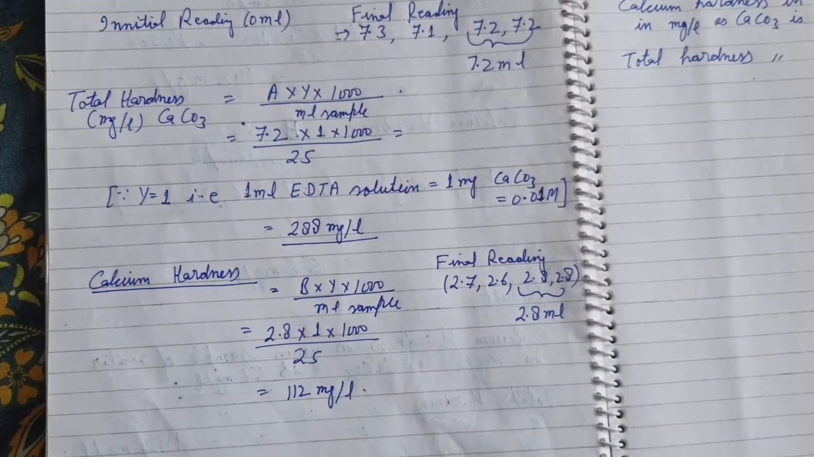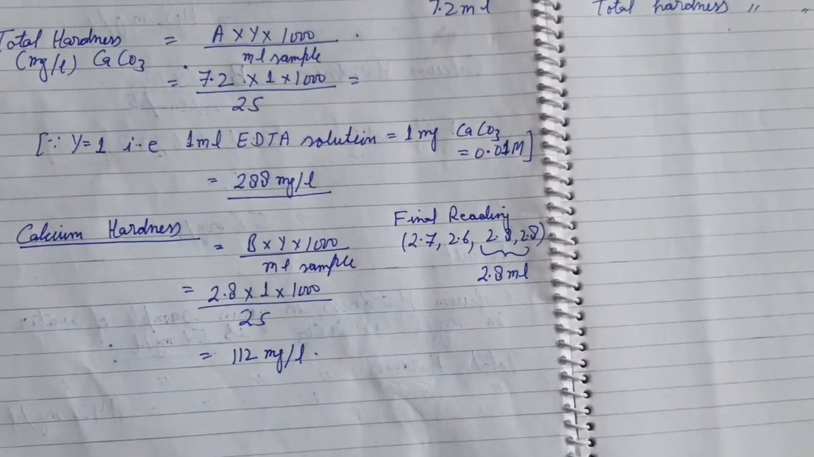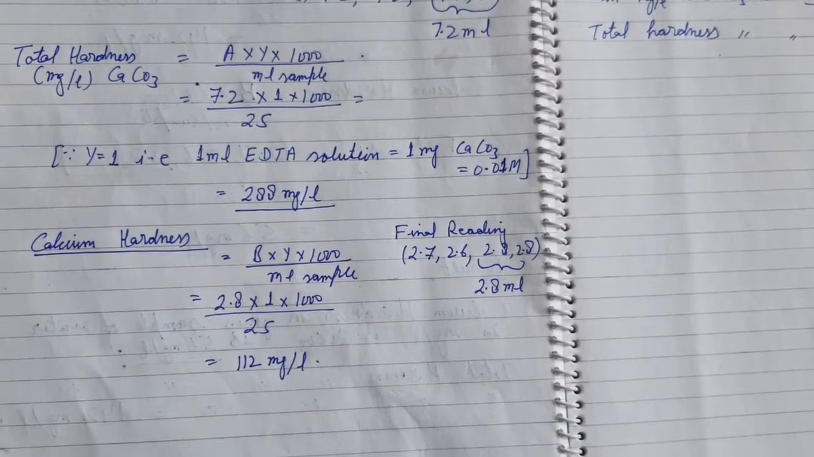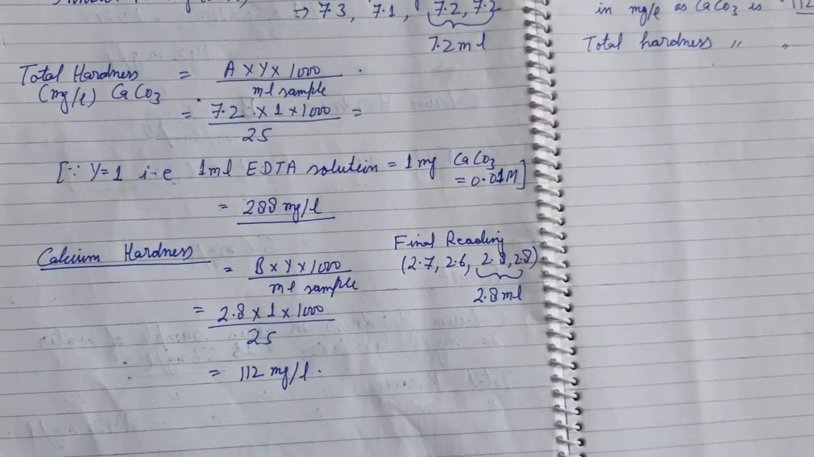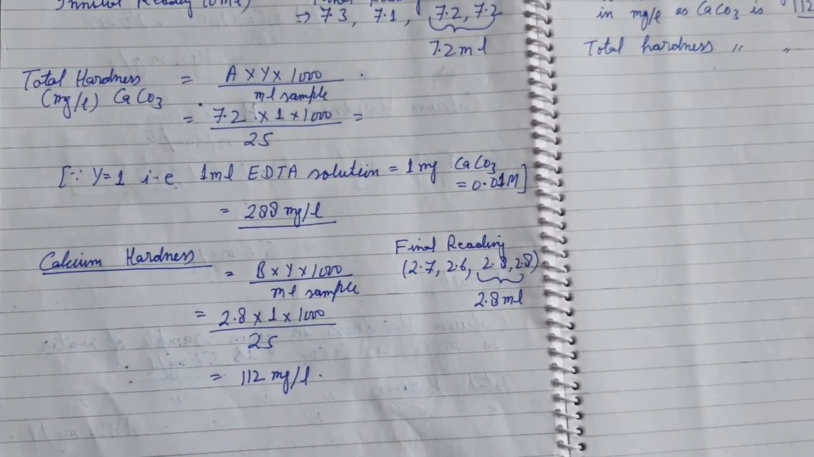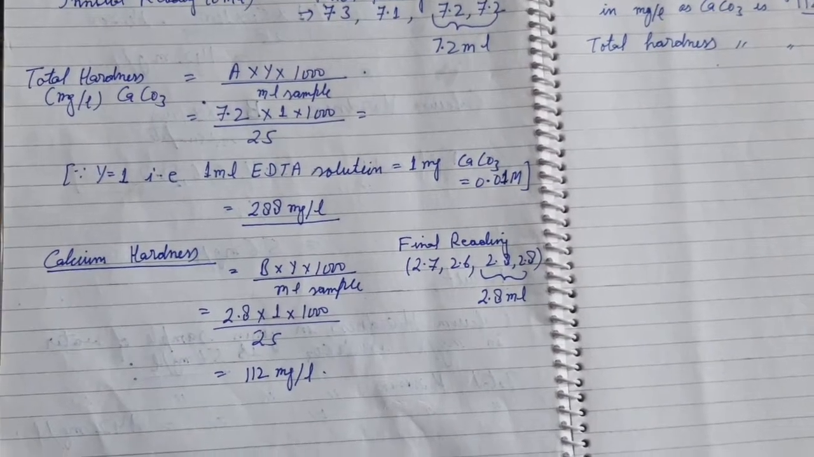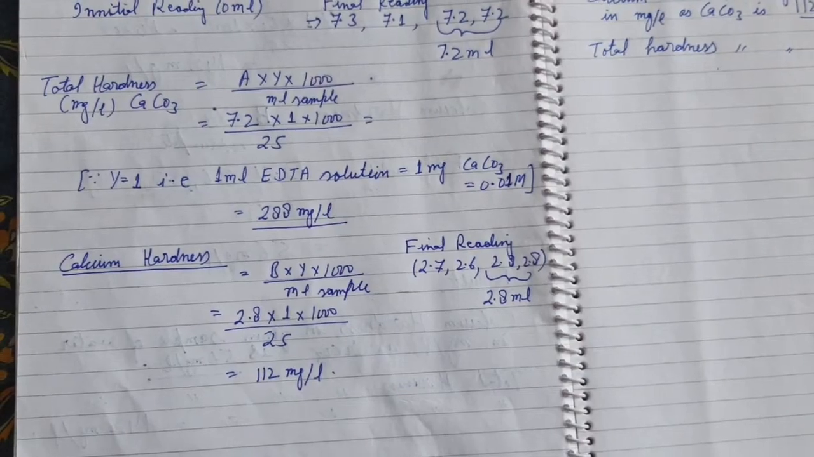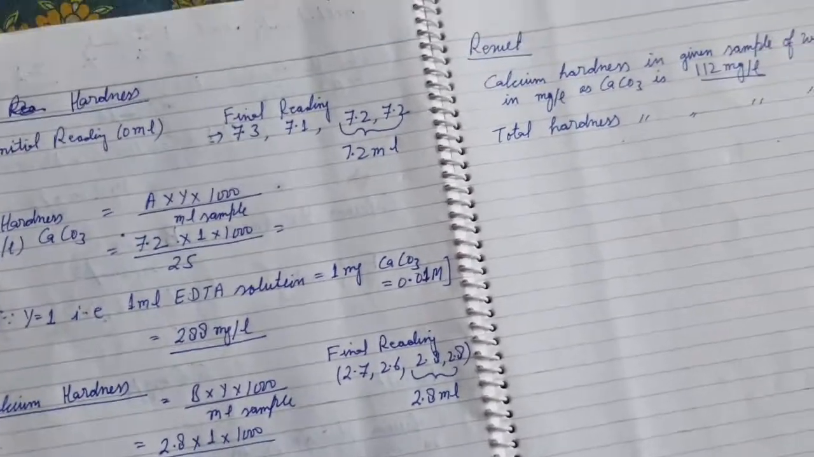Similarly as in the case of total hardness, here also A into Y into 1000 upon ml sample. 25 ml of sample of water was taken. So 2.8 into 1 into 1000 upon 25. Final answer is 112 milligram per liter.